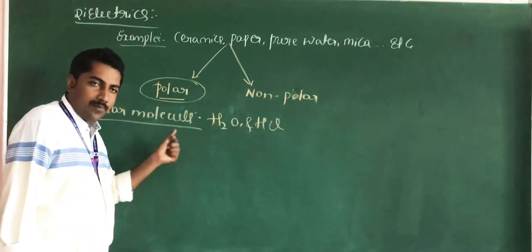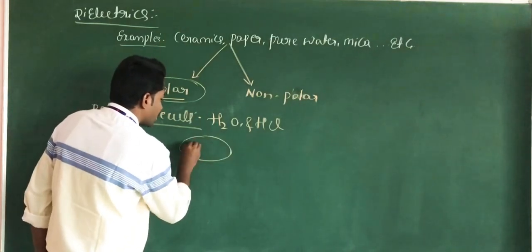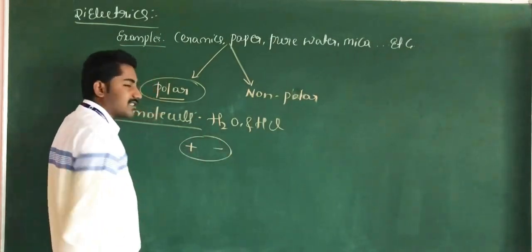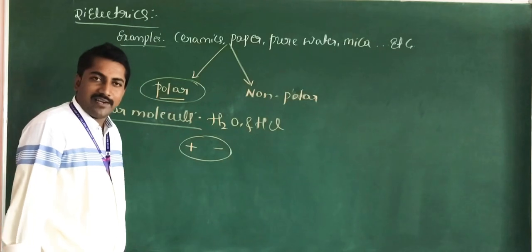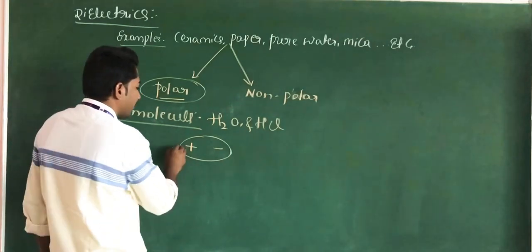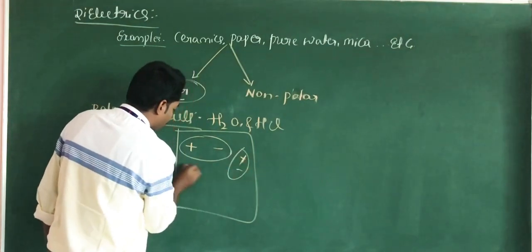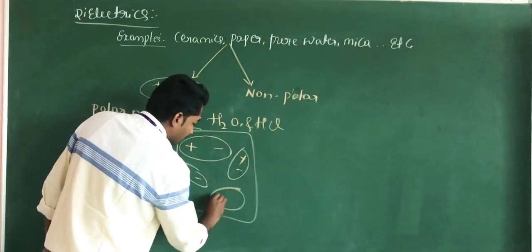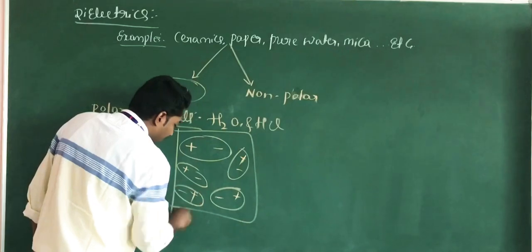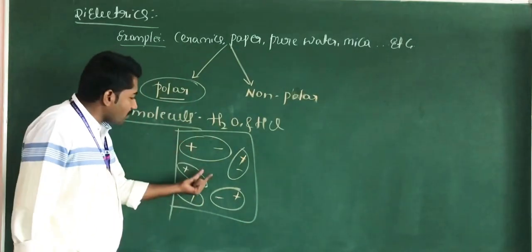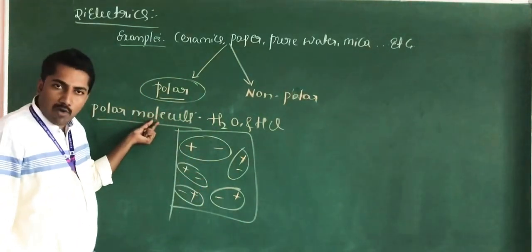In these types of molecules, the positive and negative charges do not coincide with each other. Suppose I consider this as one system. In this system, the positive and negative charges do not coincide with each other. These types of molecules are called polar molecules.